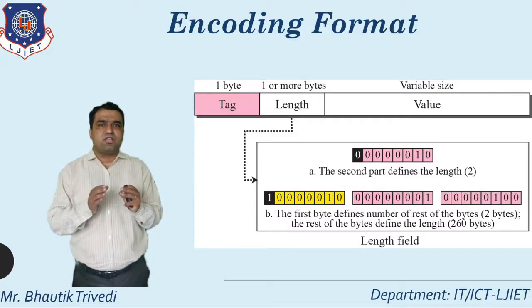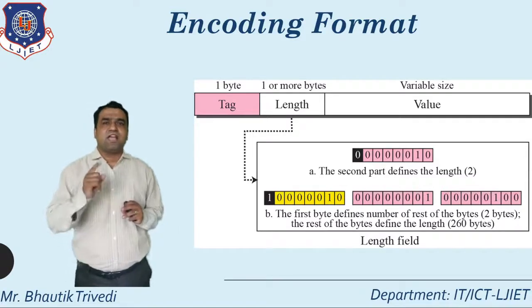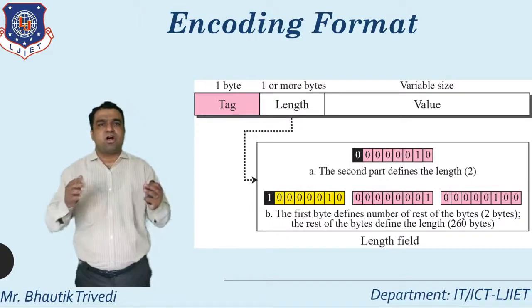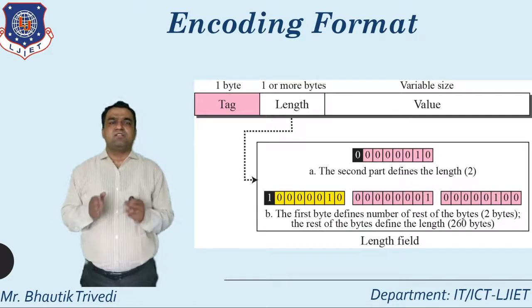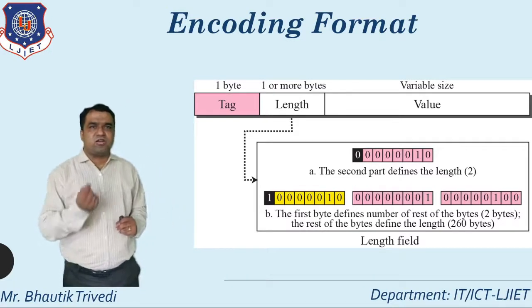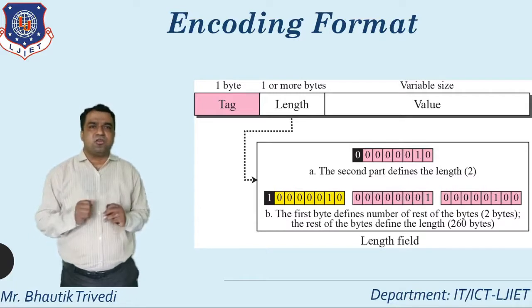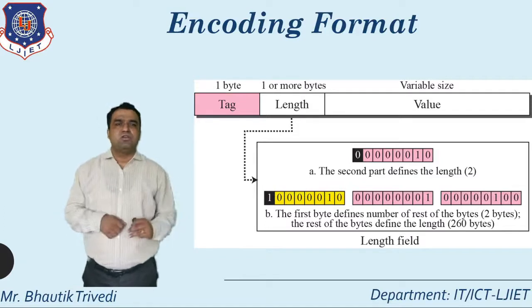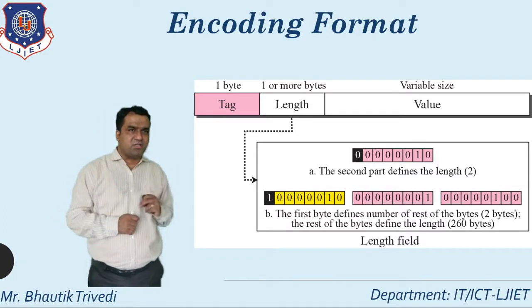Tag is allocated how many bytes? Tag is allocated 1 byte. 1 byte is equal to how many bits? 1 byte is equal to 8 bits. What is the meaning of length here? Length is allocated how many bytes? Length is allocated 1 or more bytes. And what about the value? Value means that it is of variable size.